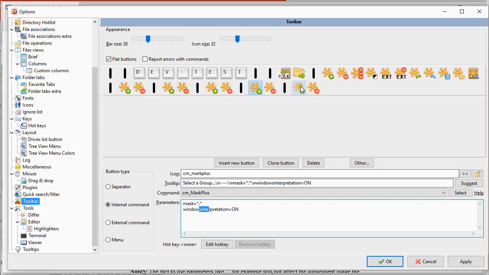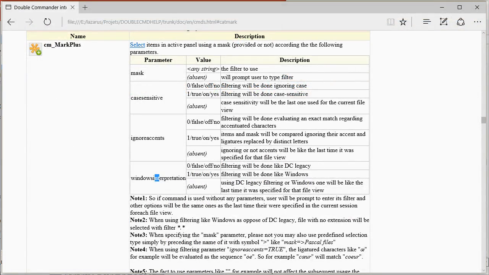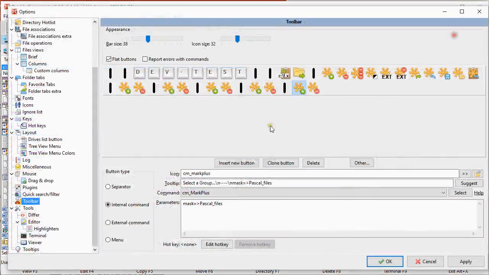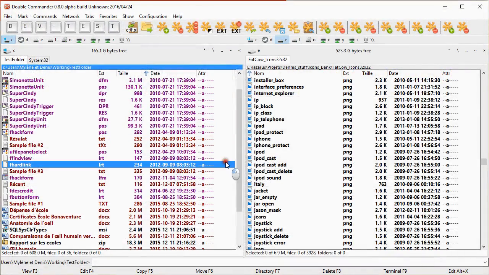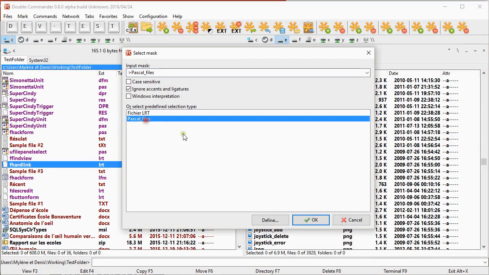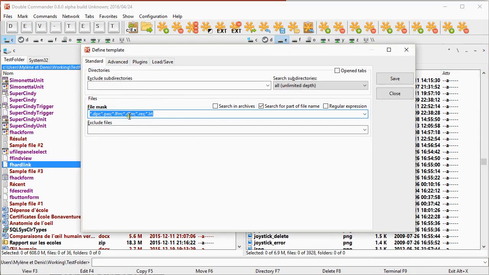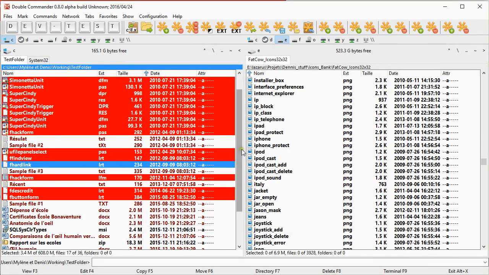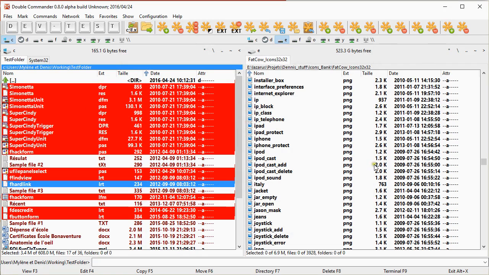And the most useful thing I see in that is the ability to use things like a kind of file type. So suppose I click that button, where I have configured Pascal type, and where the Pascal type file has been defined here to have such extensions. If I click there, path, it selects all the Pascal files, ready to do something.